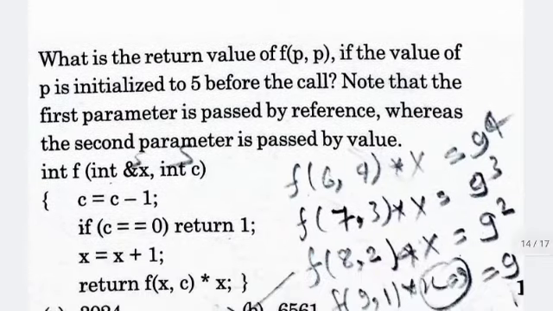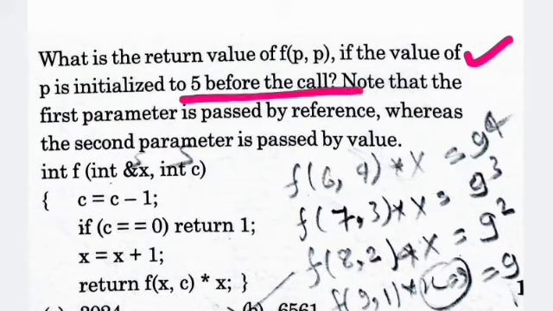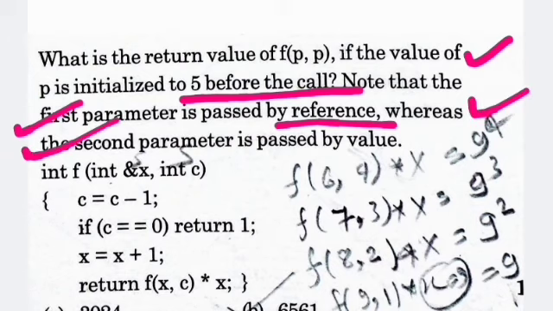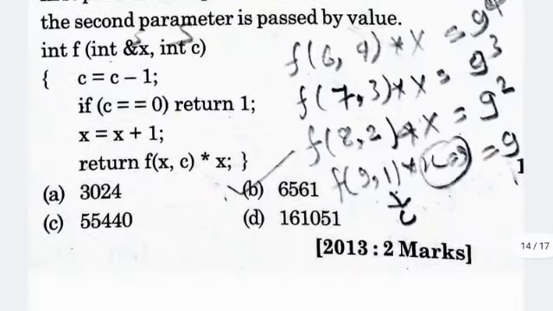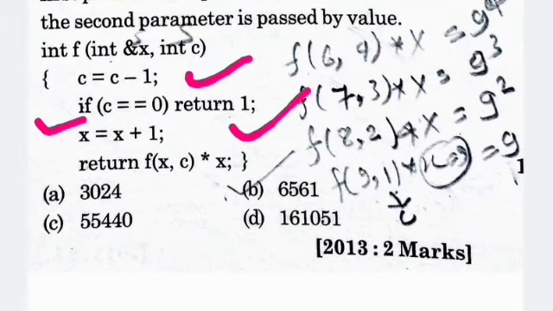What is the return value of f(p, p), if the value p is initialized to 5 before the call? Note that the first parameter is passed by reference whereas the second parameter is passed by value. So here is the function: int f(int &x, int c). Here c is equal to c minus 1, and if c equals 0 then it returns 1, else x equals x plus 1 and return f(x, c) * x.